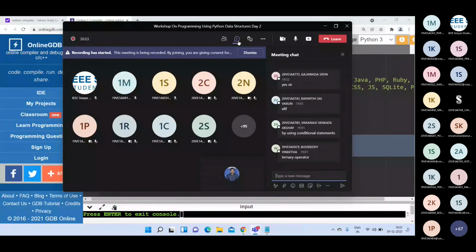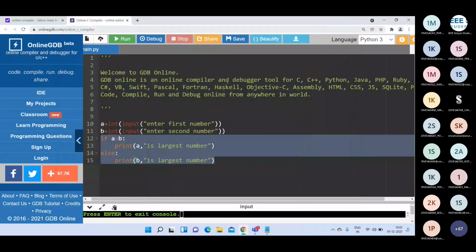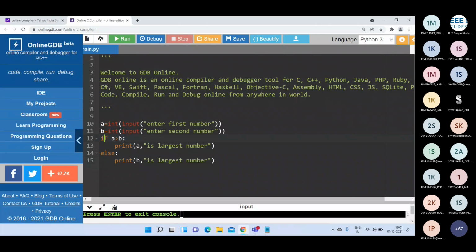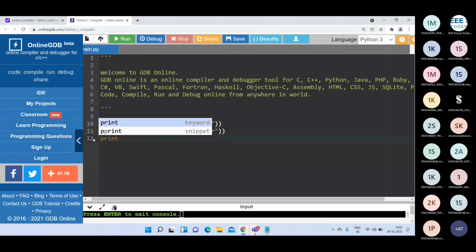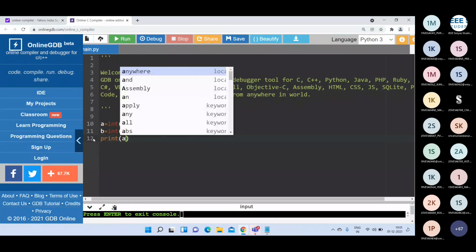By using the ternary operator. Yeah, the ternary operator is one way. By using if else also, you can write it in a single line in Python. The ternary operator is one of the best ways to write the if else statement in a single line. That's why the ternary operator is called a simplified if else statement. But here, what I can write is print.